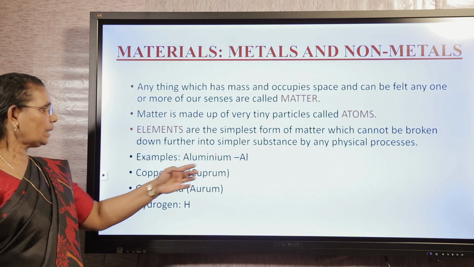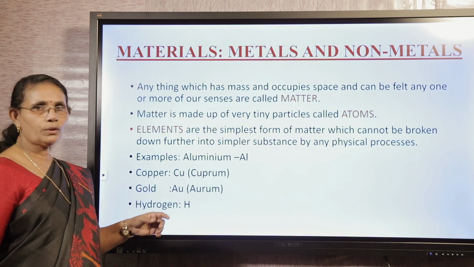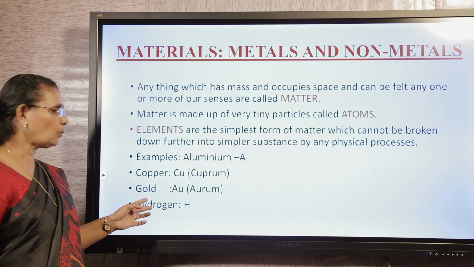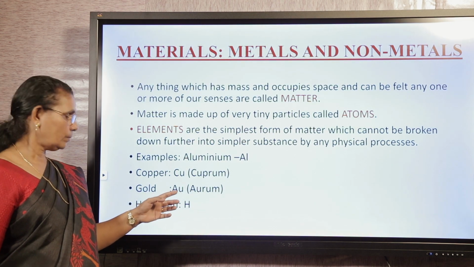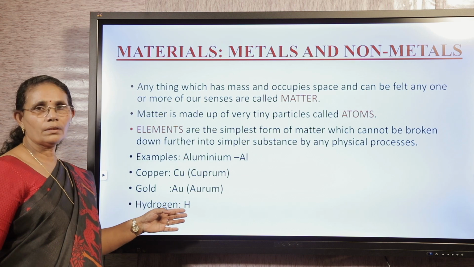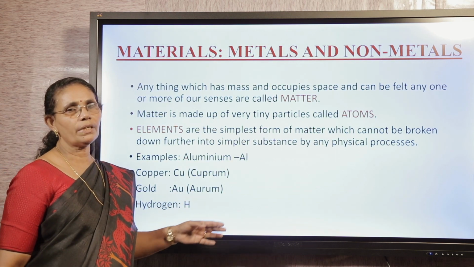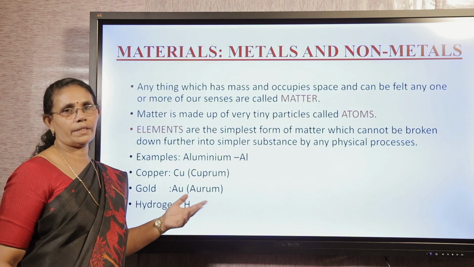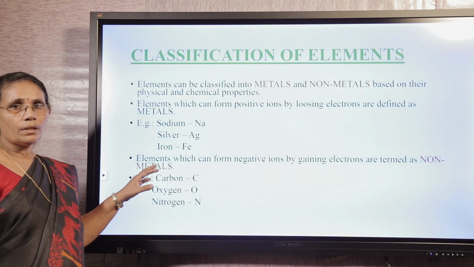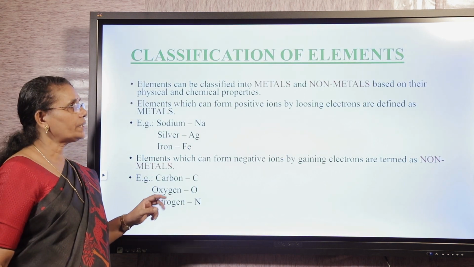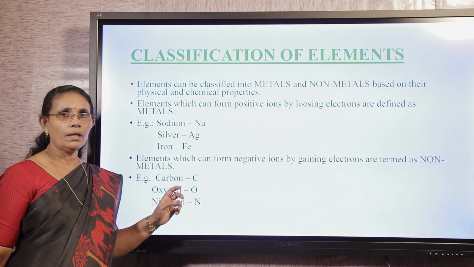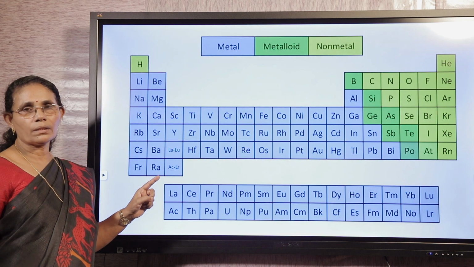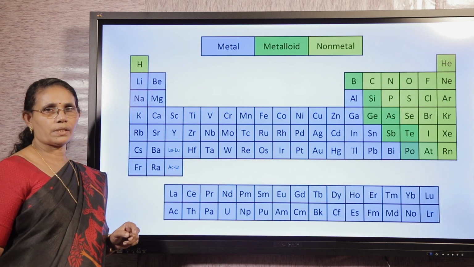Aluminium, here I have written Al because that is its symbol. Copper, Cu, gold, Au, then hydrogen. There are many more elements, such as oxygen, hydrogen, nitrogen, etc. Based on their physical and chemical properties, elements can be classified into metals and non-metals.